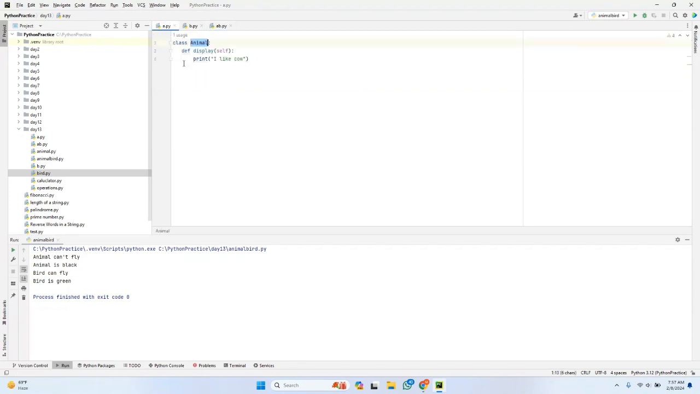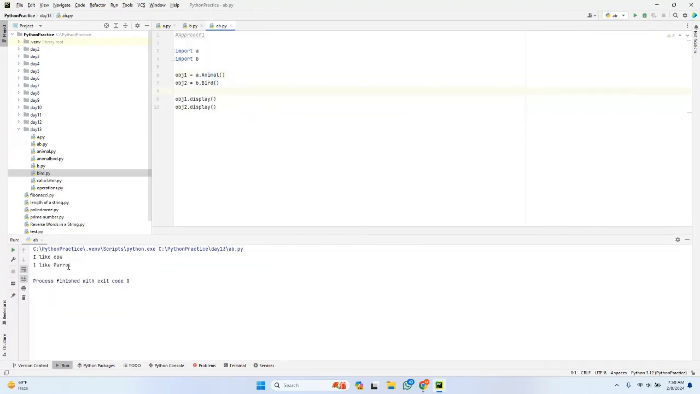For calling the methods inside a class, I need to use those instances: obj1.display, similarly obj2.display. If you can see here, there is no confusion for us as well as for the Python program, because the class names are different. Even though the method names are the same, the class names are different. Let me try to execute approach 1. If you can see here, I like a cow, I like parrot. These are the respective statements in the respective display methods in the respective modules. This is approach 1.